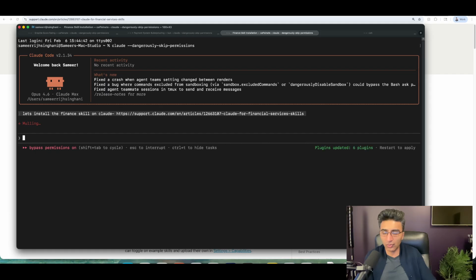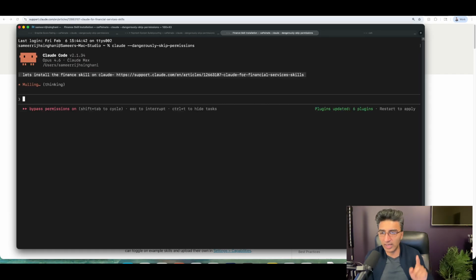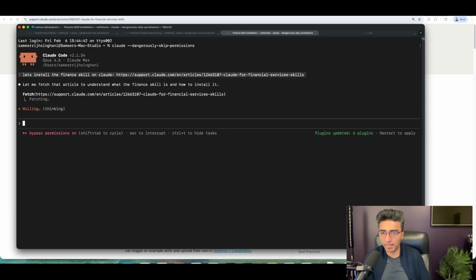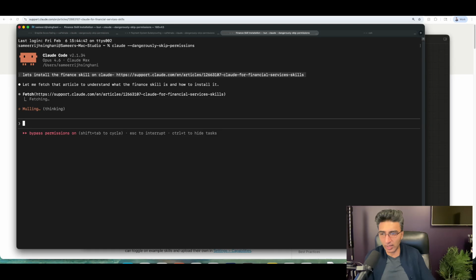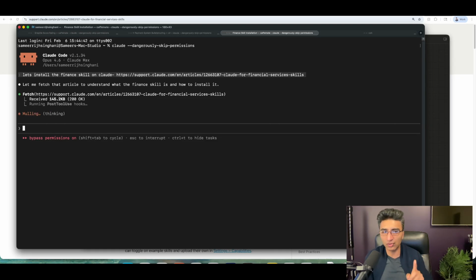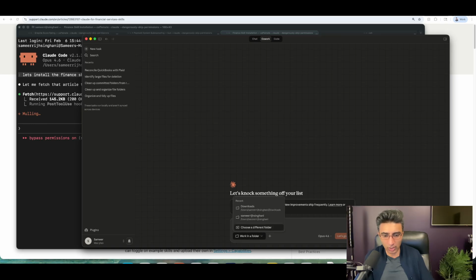And so what this is going to do is going to go off. It's going to go find the actual skill for finance. And even though it's available here within Claude for Co-work, which is a different tool set, I'm going to try to take that and put that here. The reason why I'm going to choose Claude Code is primarily because I can orchestrate different things. I can orchestrate different connectors. So unlike Claude for Co-work, I can do the same thing here.